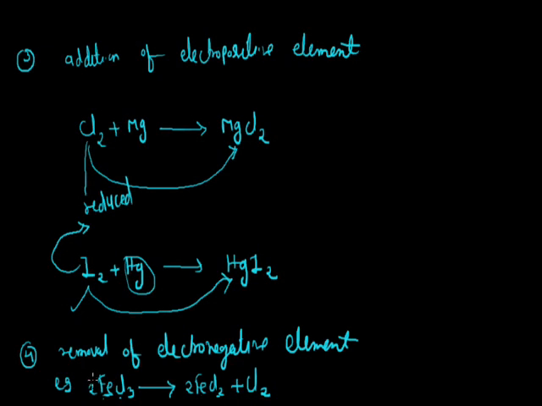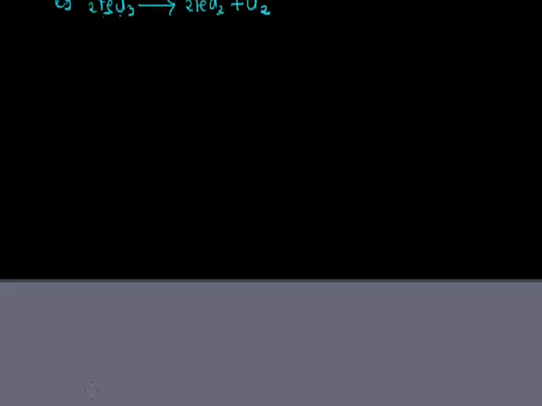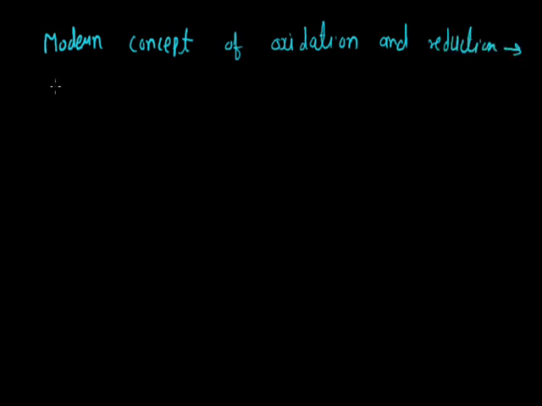Now we will discuss the new concept or modern concept of oxidation and reduction. The modern concept is also called the electronic concept.